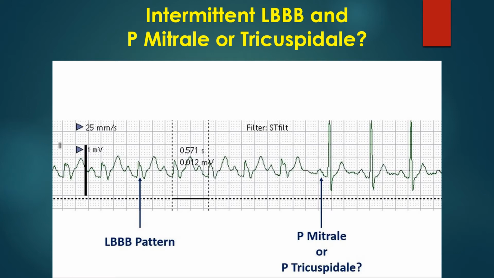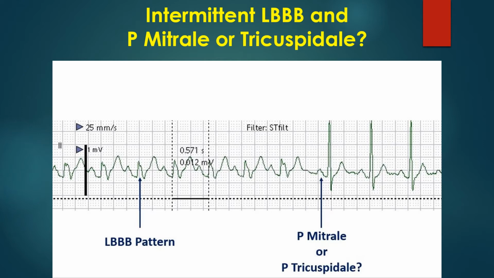P waves are wide and notched, suggesting left atrial overload, but close scrutiny shows that the initial peak is taller than the second peak. In P mitral, we expect the second peak to be taller as left atrial component of P waves is the second part.